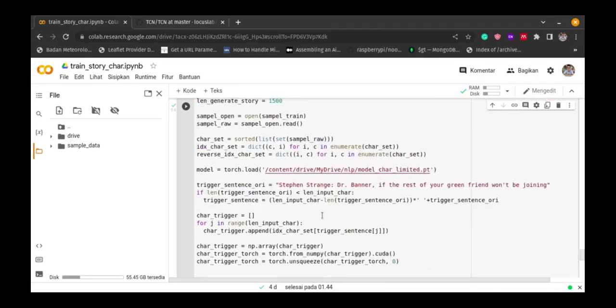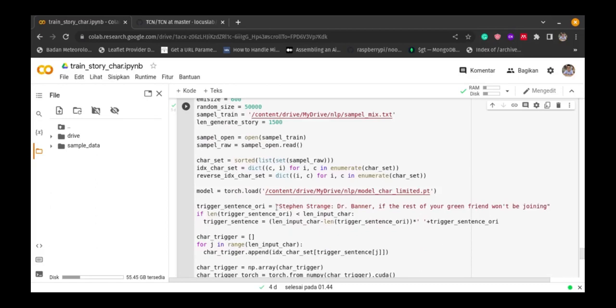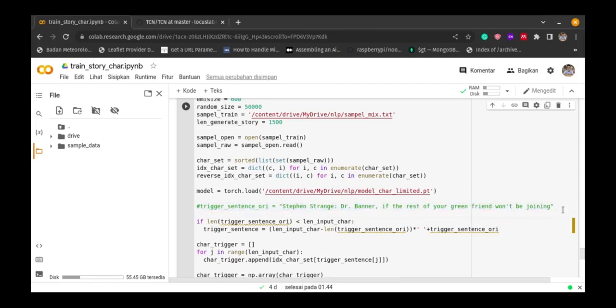Okay, let's try this. This is my previous experiment. Let's change this. Okay, this is the same as the web-generated AI story that we tried previously.